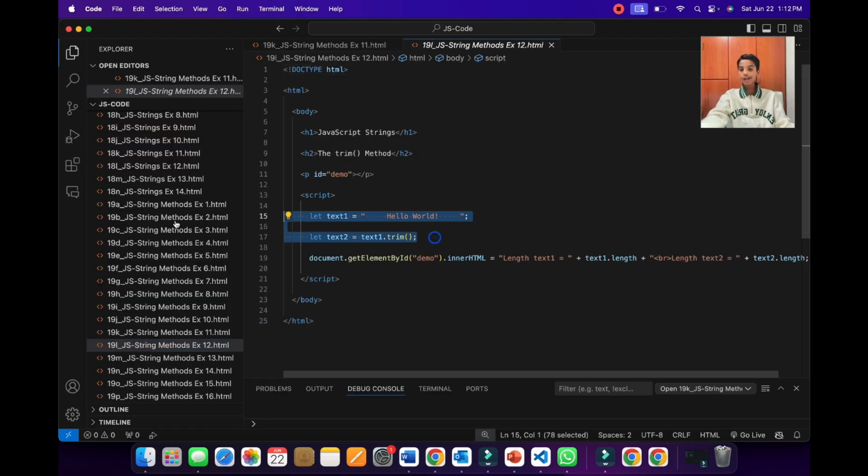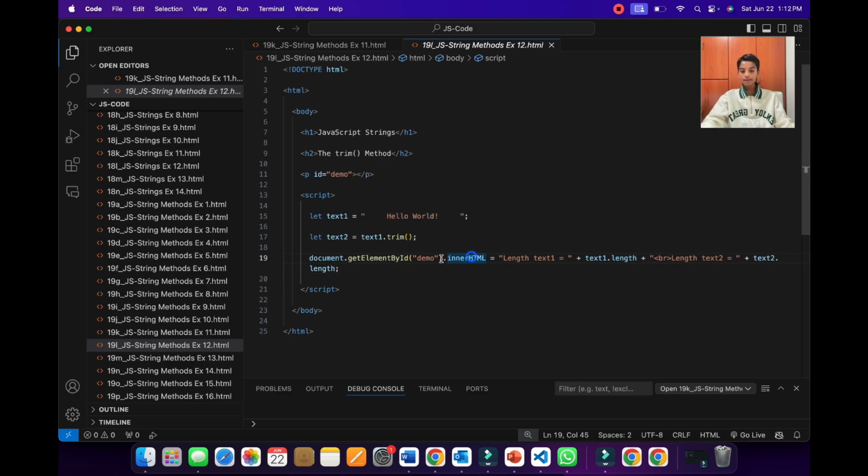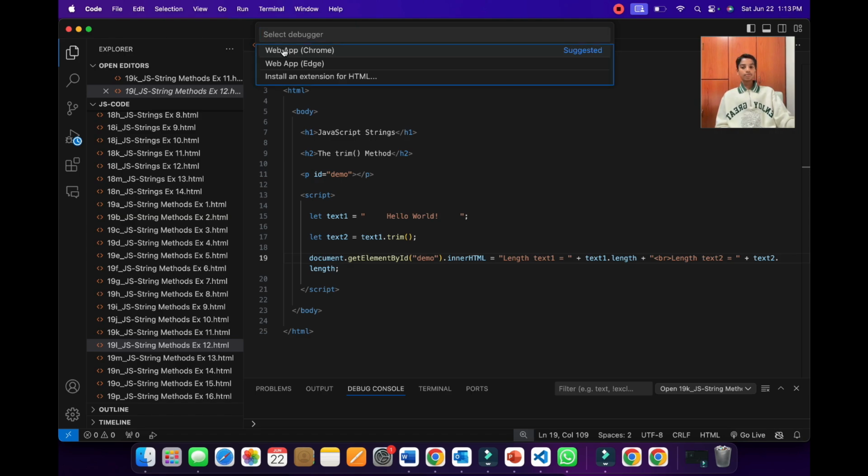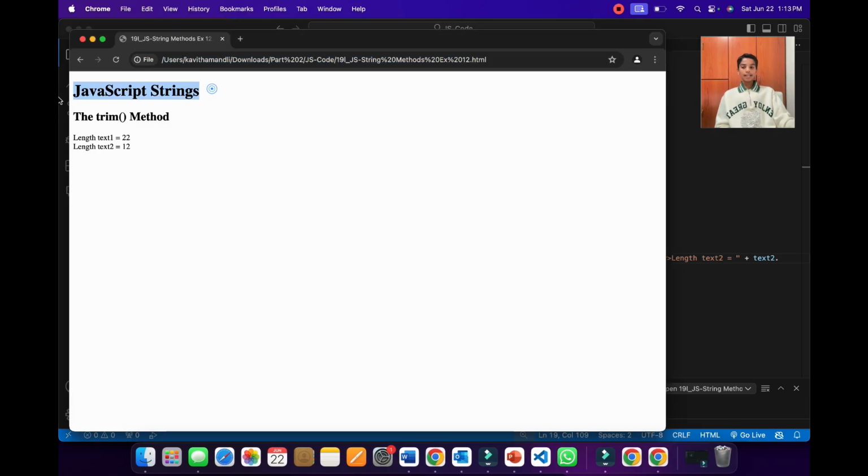As you can see, here's the example from above, and here we use the document.getElementById method. JavaScript will search for this and find that this paragraph has the ID of demo. Then it will replace it with a string plus text1.length plus a br tag plus a string text2.length. So now let's run this using Chrome. As you can see, we get a header 2, and in the empty paragraph, which also has the ID of demo, it is now replaced with length text1 equals 22, length text2 equals 12.